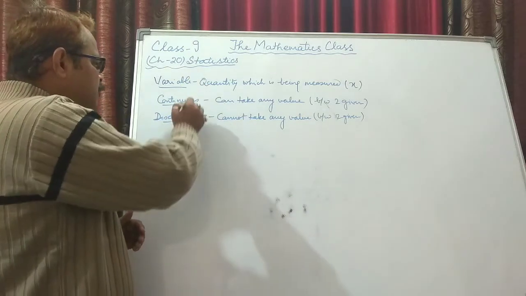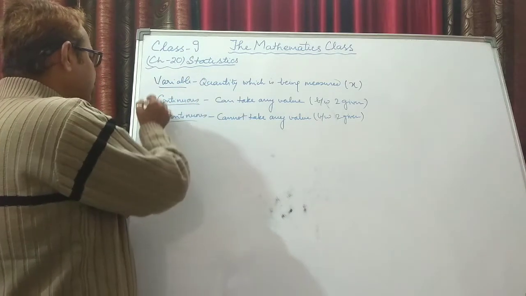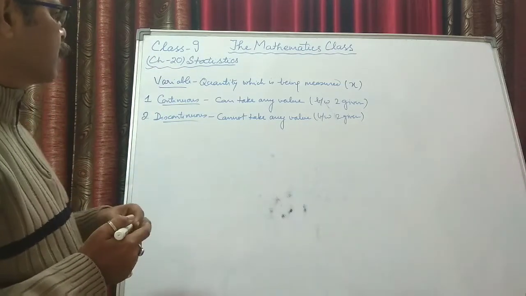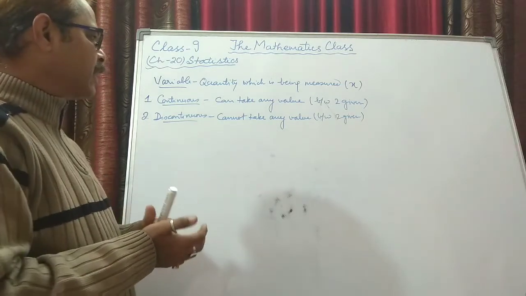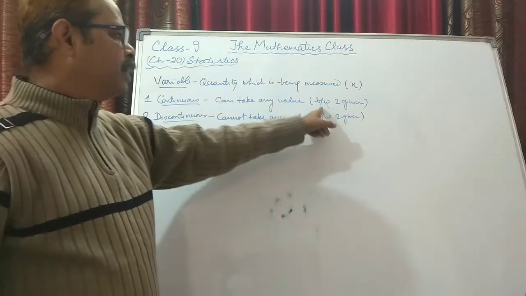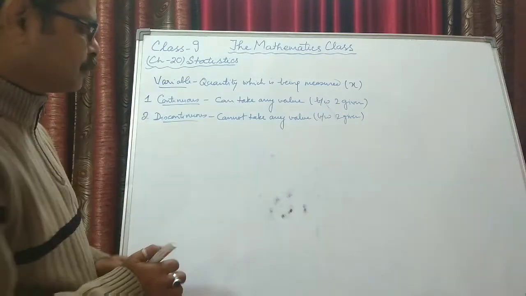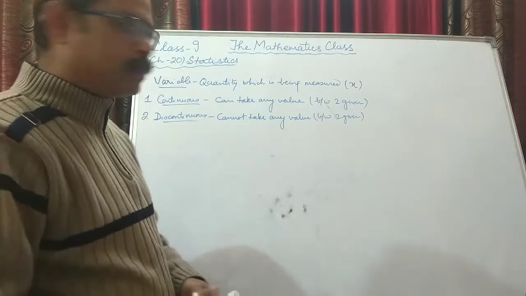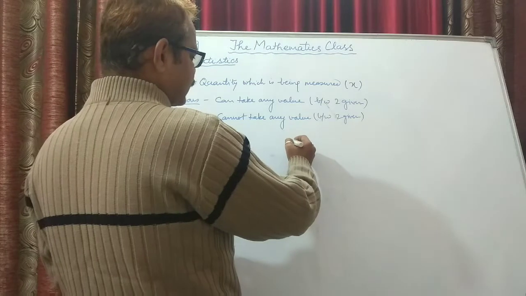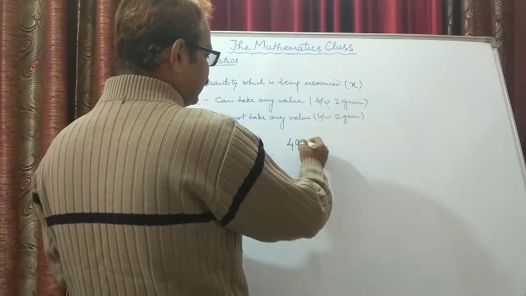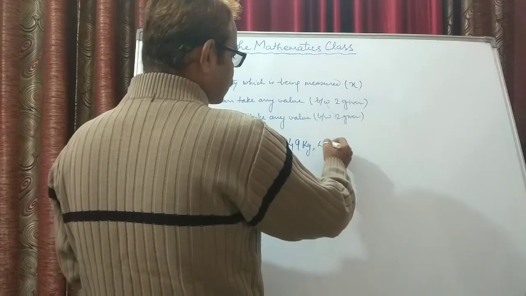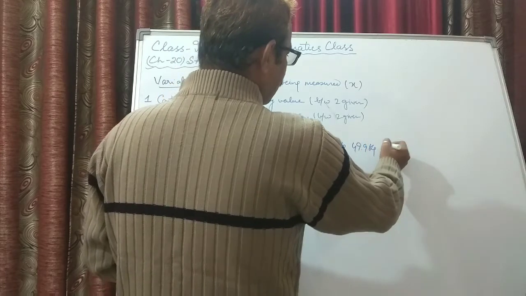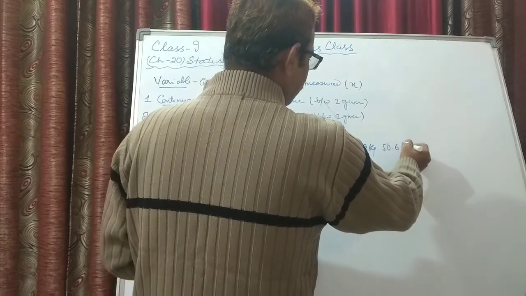Now a variable can be of 2 types, continuous and discontinuous. This is number 1, continuous, and this is number 2, discontinuous. Now what is a continuous variable? A continuous variable can take any value between 2 given values. For example, if I record the height or weight of people, and if a weight is, let's say, 49 kgs, then somebody's weight is possibly 49.2 kg or 49.9 kg or 50.6 kg or whatever.